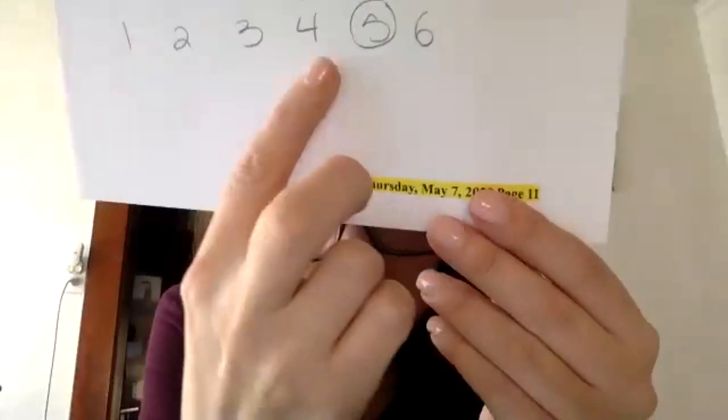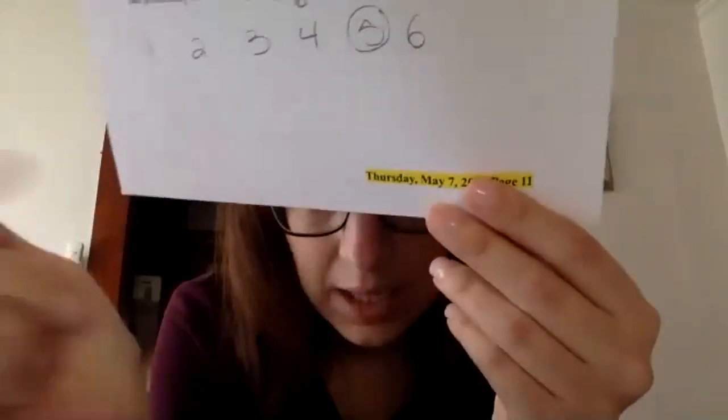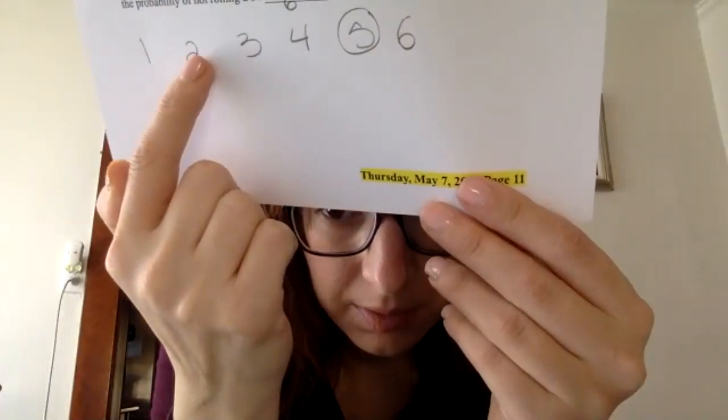Last question. A dice is labeled 1 through 6. The probability of randomly rolling a 5 is 1 out of 6. What is the probability of not getting a 5? 4 out of 6? 1 out of 6? No. Let's think about it. Write the numbers 1, 2, 3, 4, 5, 6 down on your paper. These are the numbers on a die. Getting a 5 is 1 out of 6 numbers. So the chance that I'm not going to get a 5 is, I can get a 1, 2, 3, 4, or 6. There you go. 5 out of 6 is the answer.